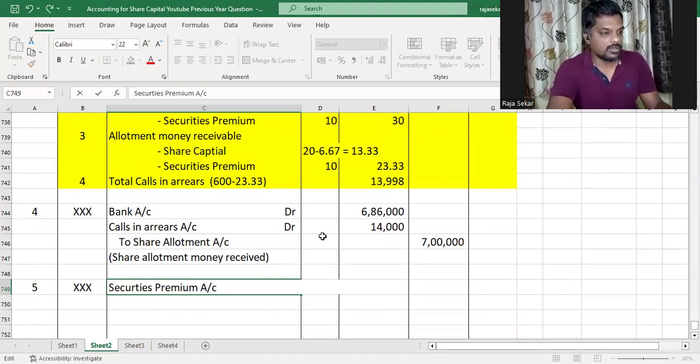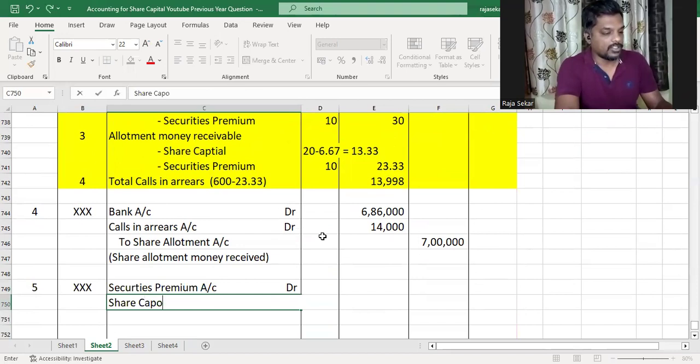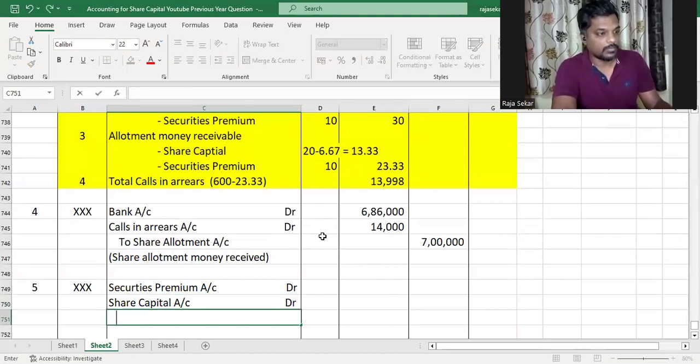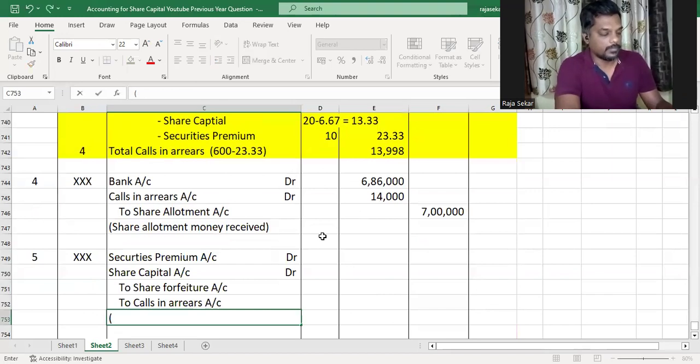Securities premium account debit. Share capital account debit to share forfeiture account, to calls in arrears. Yogesh's shares forfeited.